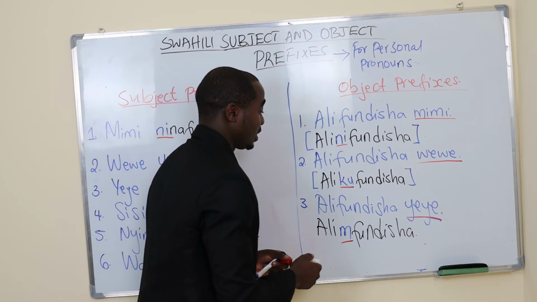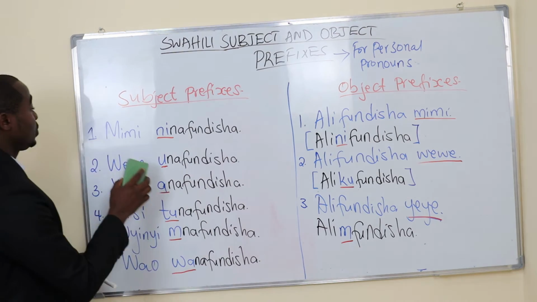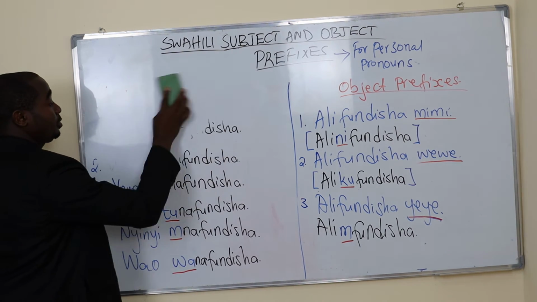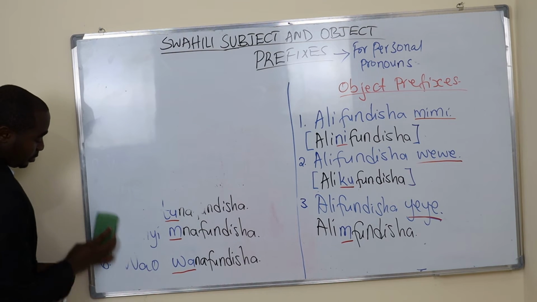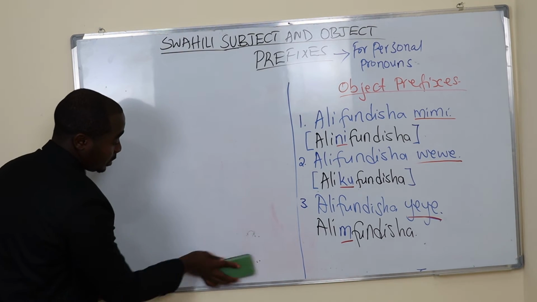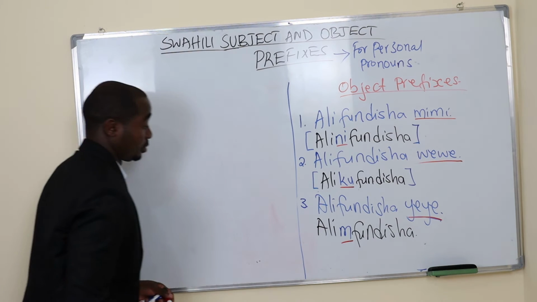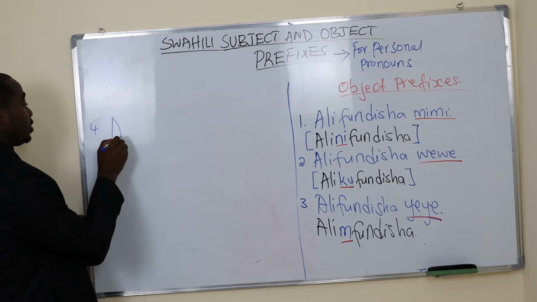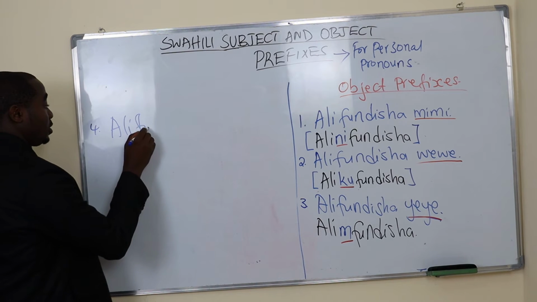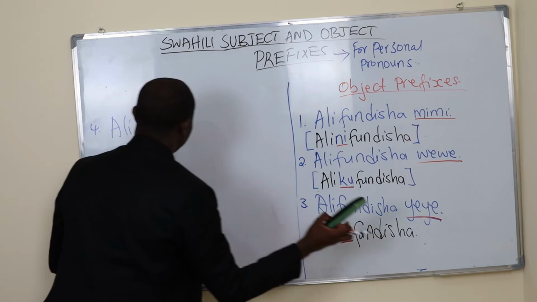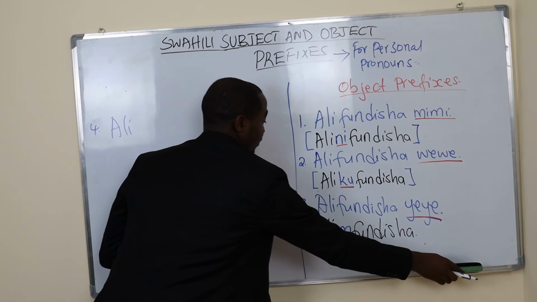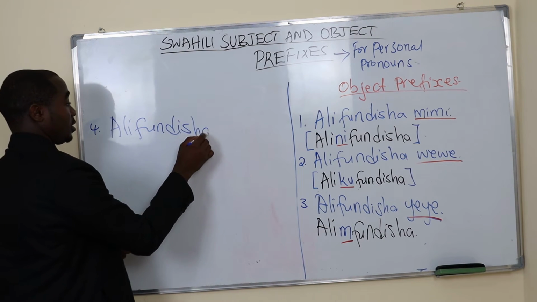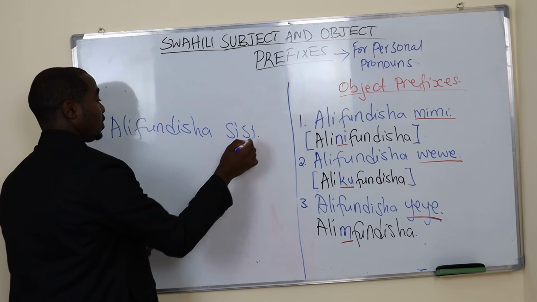We have another example here. Four, sawa.